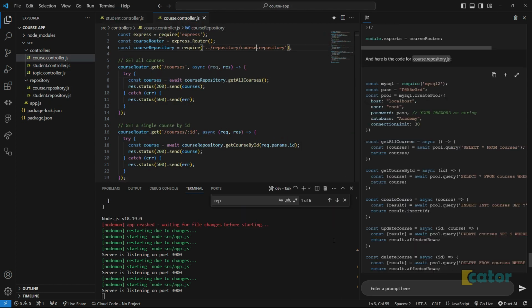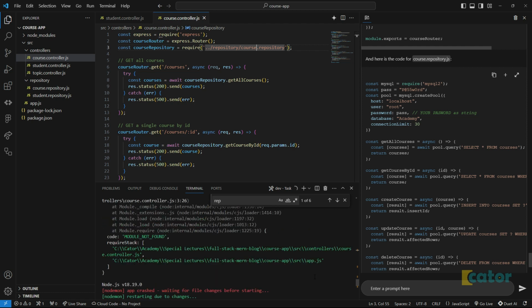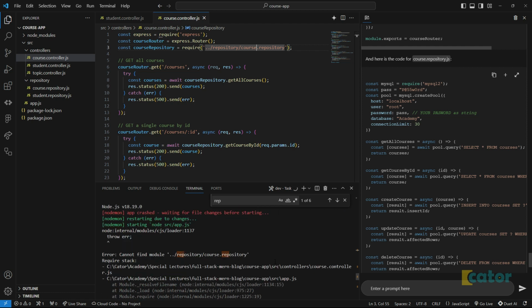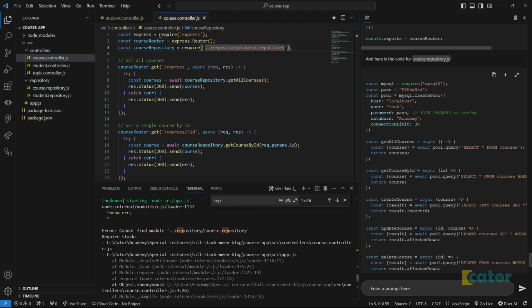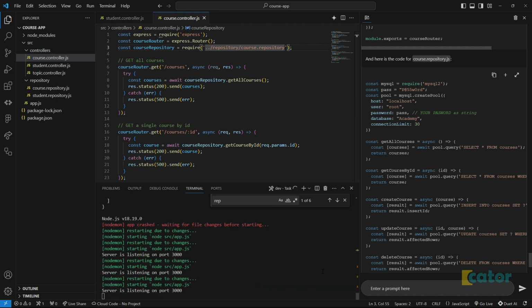Yay. So I think maybe one thing that might be very cool with this AI would be if it were aware of some of the errors that I'm coming across from the code they gave me. Remember how we got the promise error when it was saying it expected the MySQL / promise?